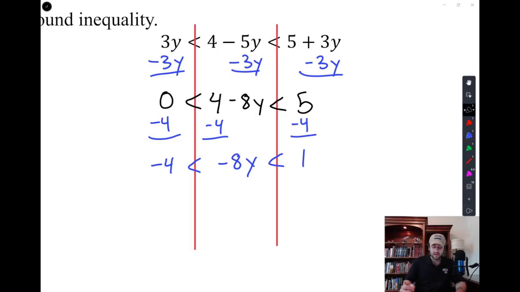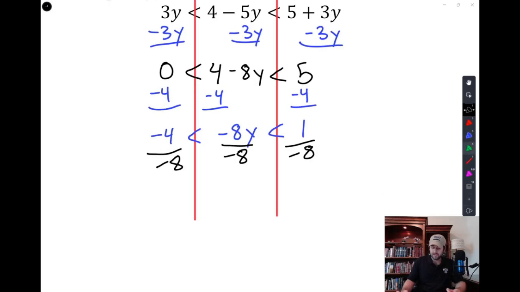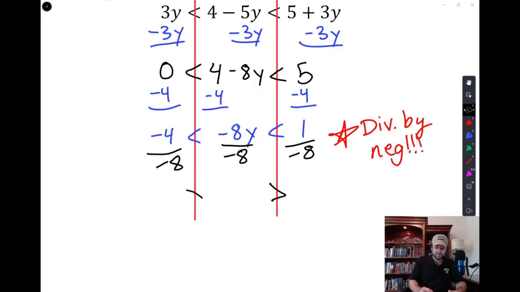And now we're going to divide by that negative 8. And when we divide, that's when our special rule happens. Divide by negative, which means we have to go in and flip the 2 signs that we see. So we have negative 1 over 8, y by itself, and negative divided by a negative is a positive 1/2.